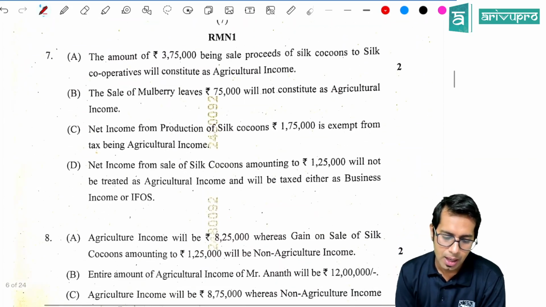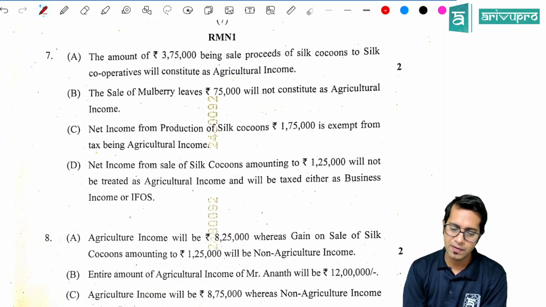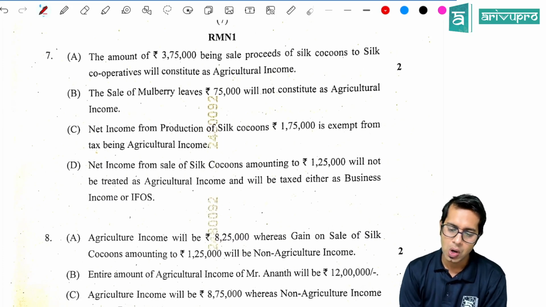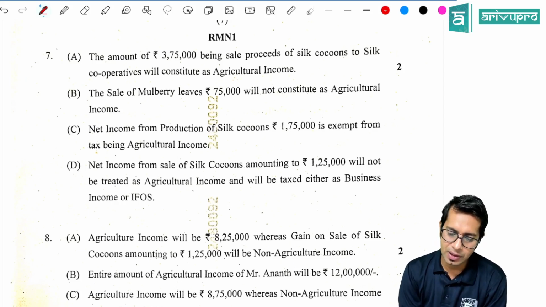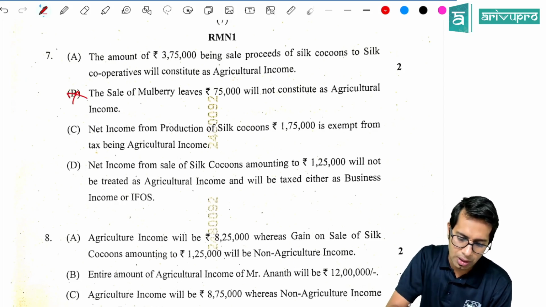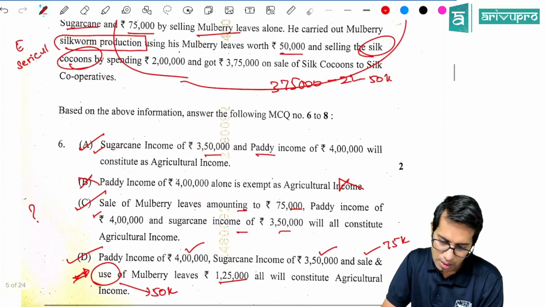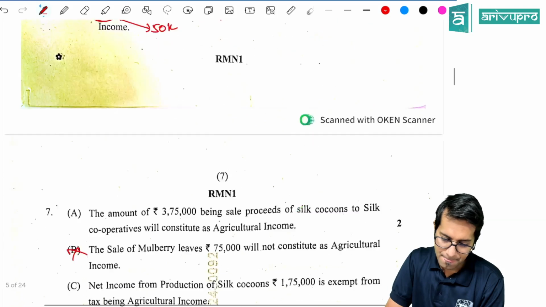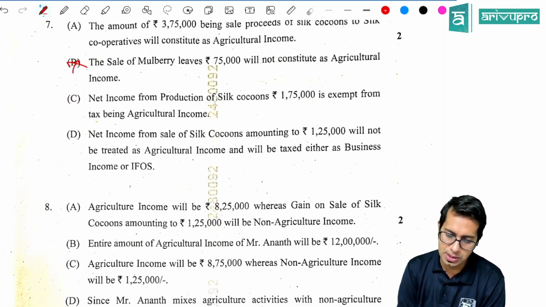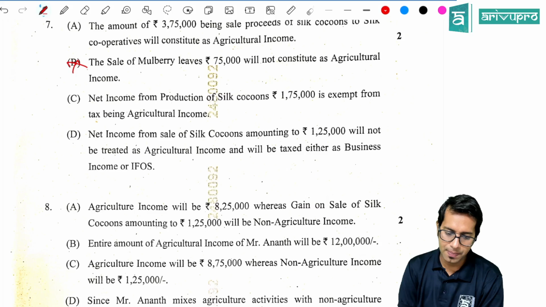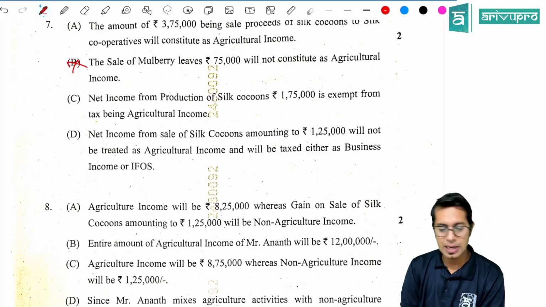D. The amount of 3,75,000 from sale of cocoons to silk cooperative society is agriculture income. Sale of mulberry leaves 75,000 is not an agriculture income, which is wrong. Net income from production of silk cocoon 1,75,000 is exempt from tax, being an agriculture income.